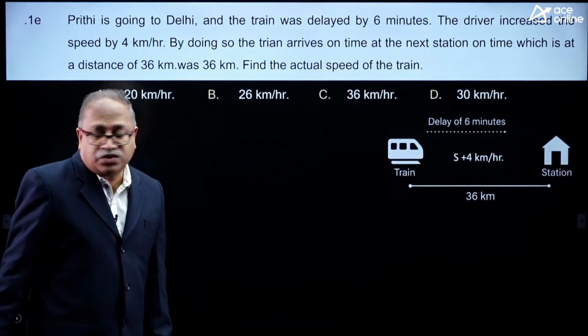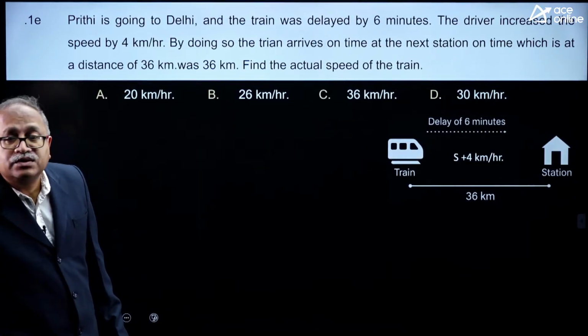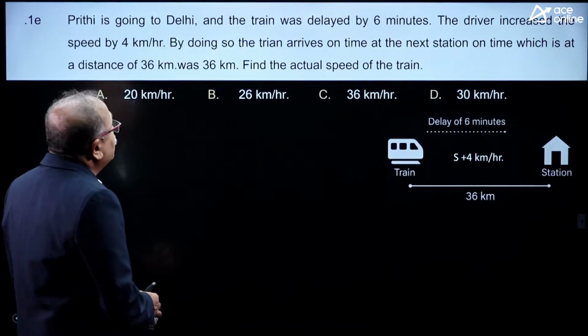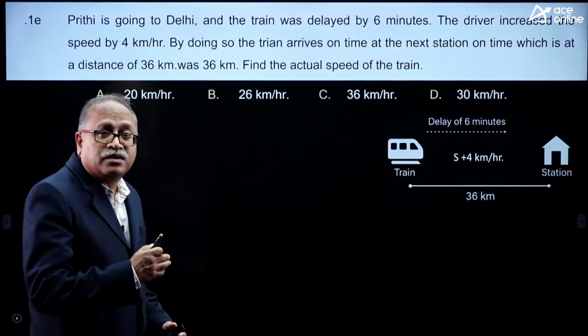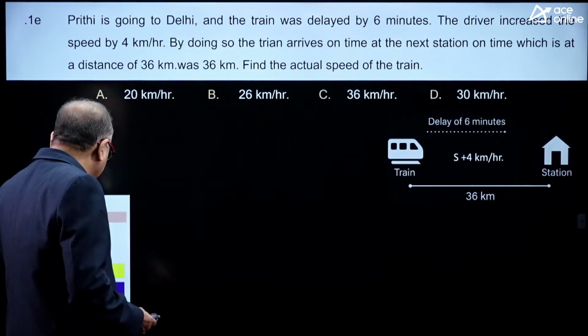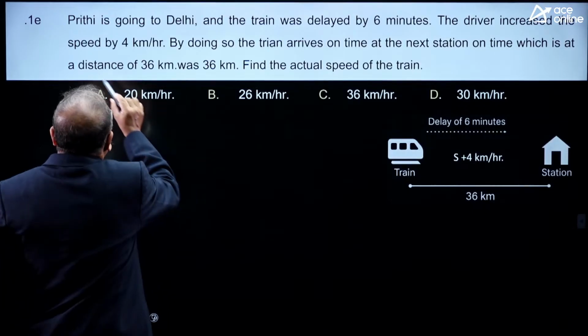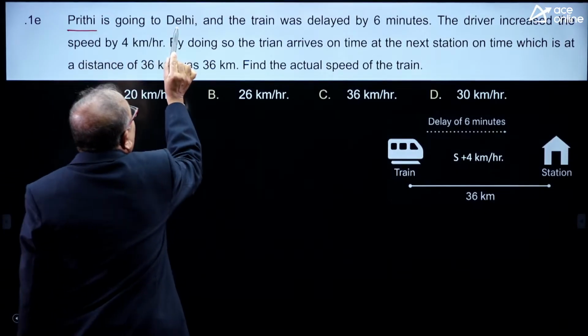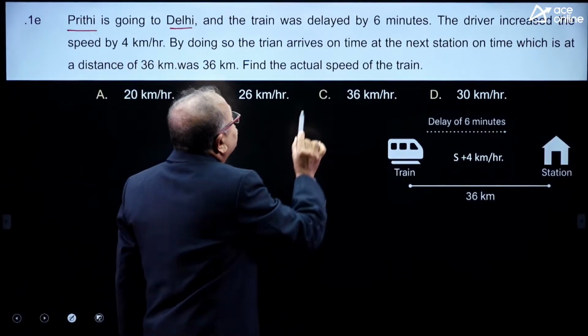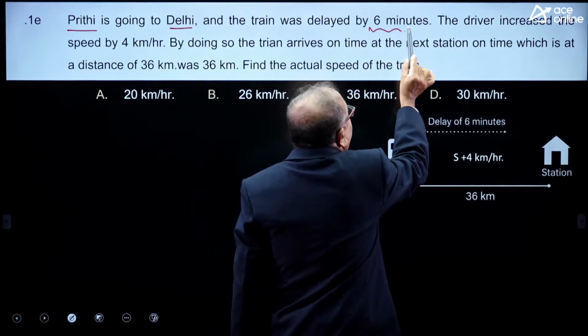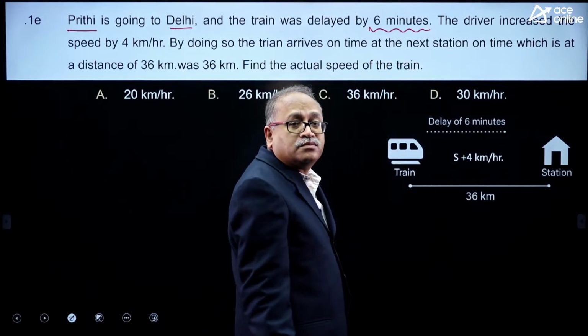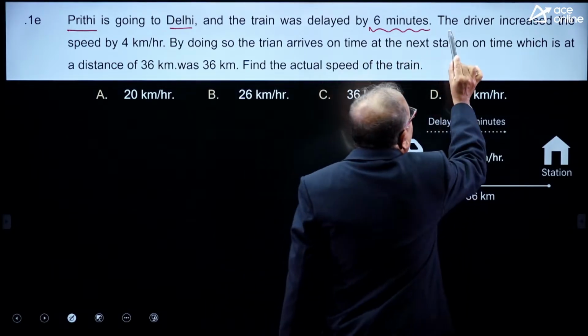Your next question is this. Look at this one, these are all RRB pattern and SSC pattern. Now, Preeti is going to Delhi and the train was delayed by 6 minutes.